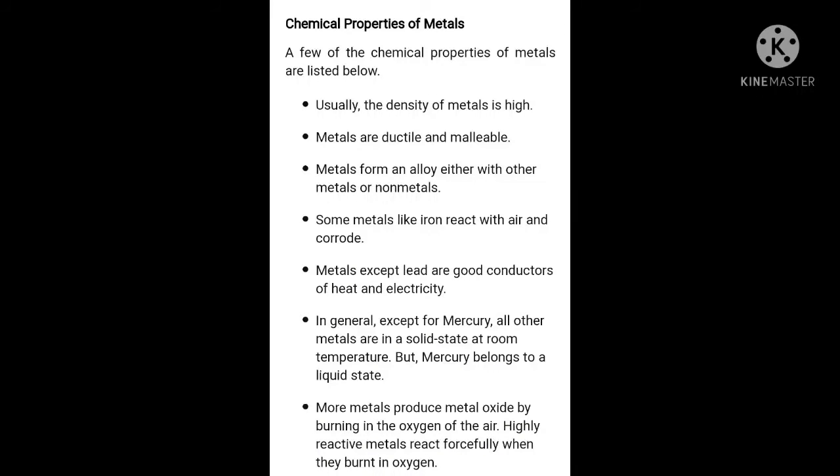So what is this alloy? A metal made up of combining two or more metallic elements, especially to have greater strength or resistance to corrosion. That type of substance is known as an alloy. Then some metals like iron react with air and are corroded. Metals except lead are good conductors of heat and electricity. In general, except for mercury, all metals are in solid state at room temperature, but mercury is in a liquid state.